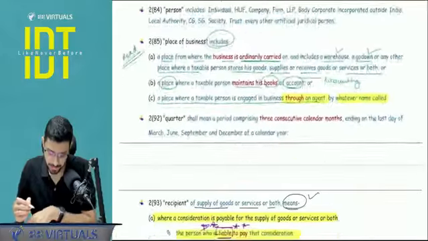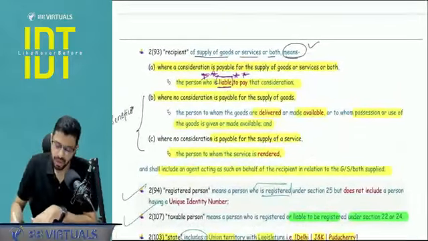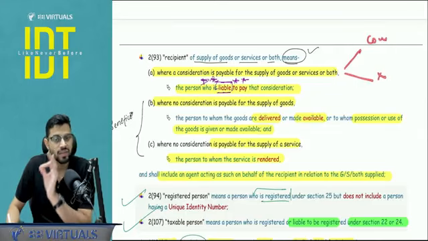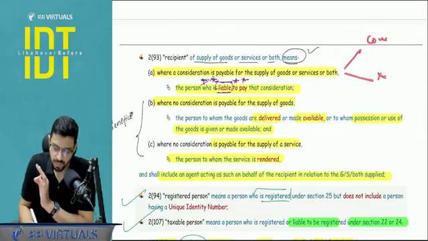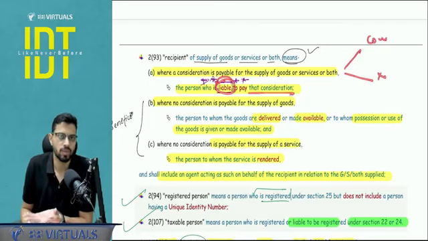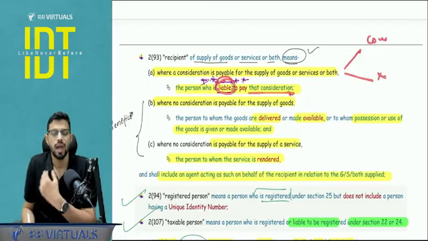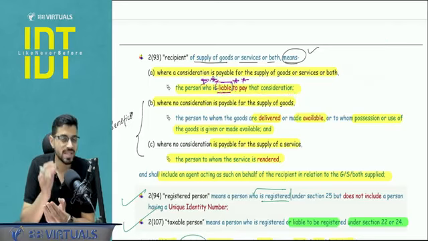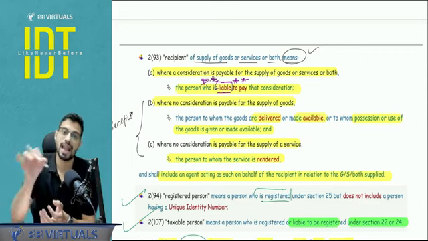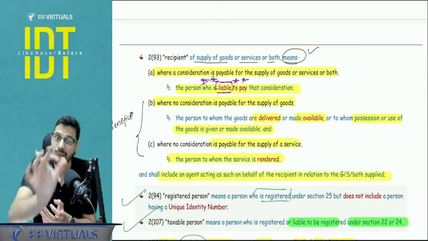Recipient, we will quickly see. Recipient will be divided into two categories: one, there is a consideration; one, there is no consideration. If there is a consideration, you just have to see who is the person liable to pay the consideration. So if the contract says Mr. Walimbe has to pay the consideration, then I am the recipient. I am not focusing upon who is actually paying the consideration for the time being, but rather my focus is who is liable to pay.